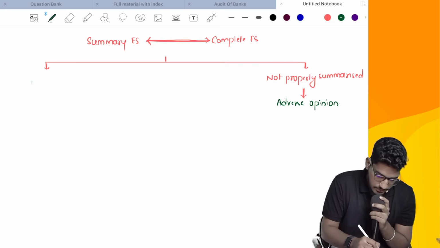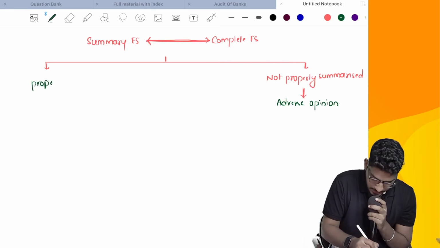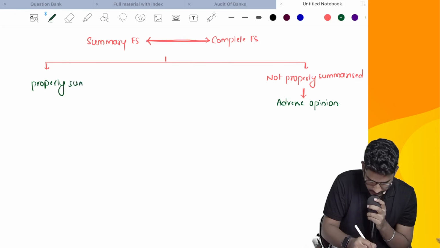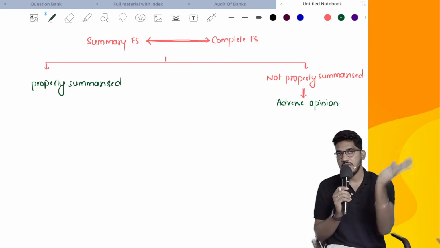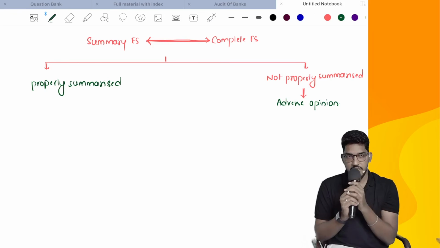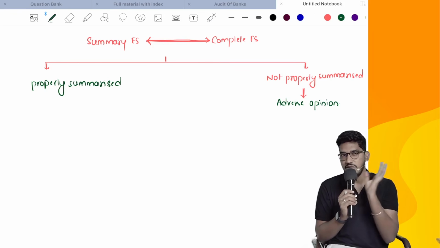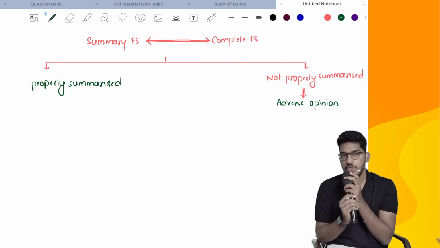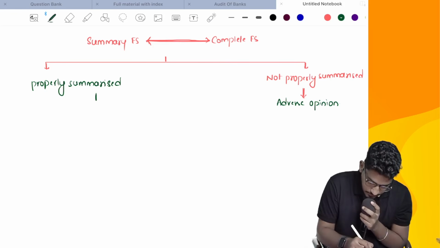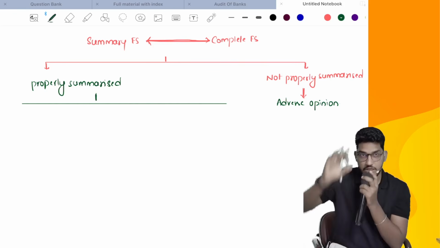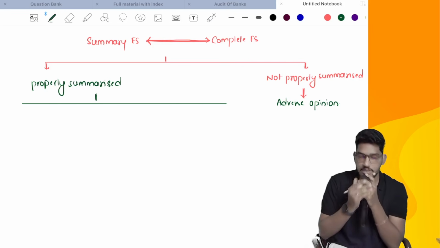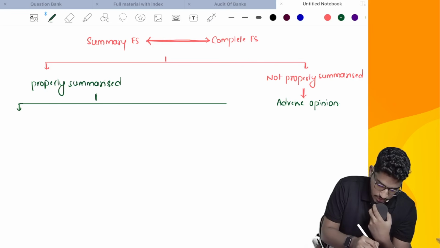What is the other case? It is properly summarized. But here, when you came to know that summary financial statements are properly summarized as per complete financial statements, before you form an opinion, you need to check one more thing. What you need to check is the main audit report. On the complete financial statements, the main audit report will be there, right? So we have to see what kind of opinion that main audit report contains.